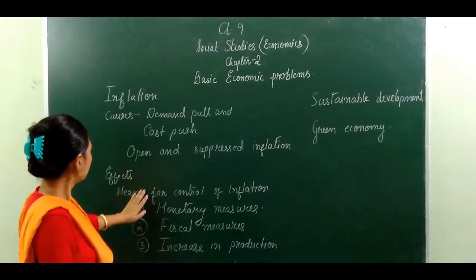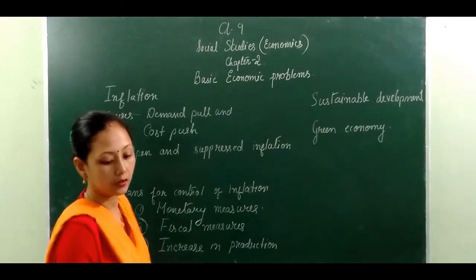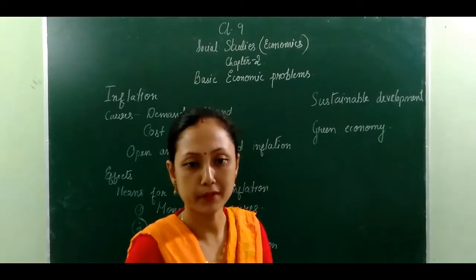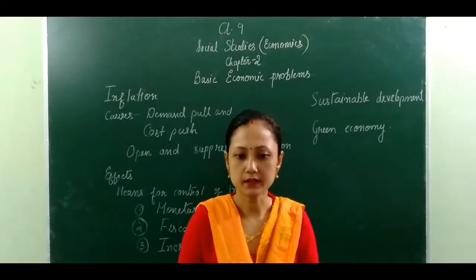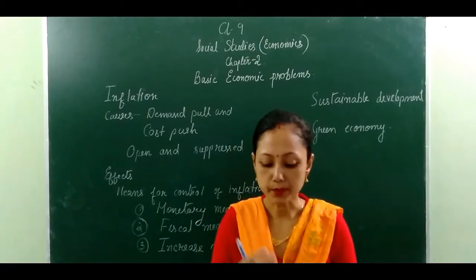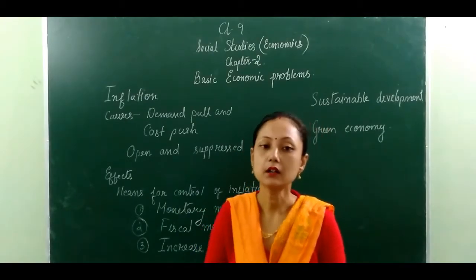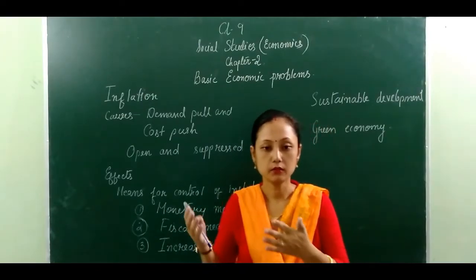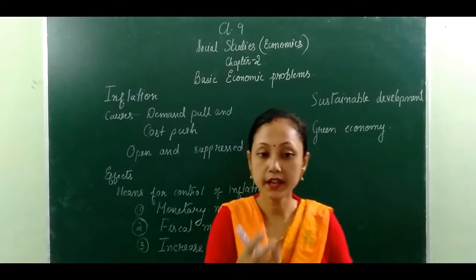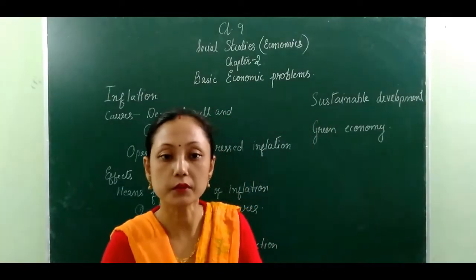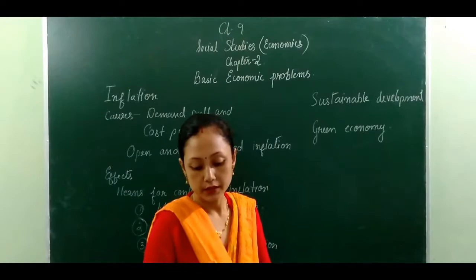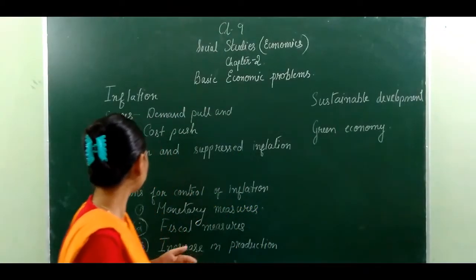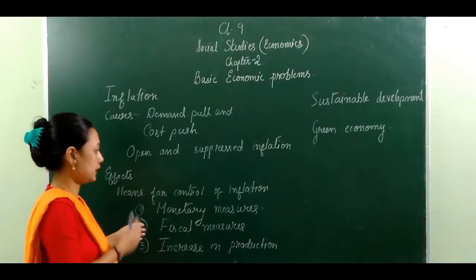After this, let's go to the effects. If the price level increases, what happens? In a very common sense, if the prices increase and the salary or wages of the people engaged in the production of those commodities do not, the production of those commodities gets affected.